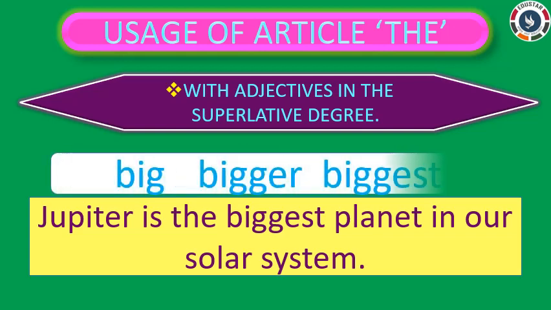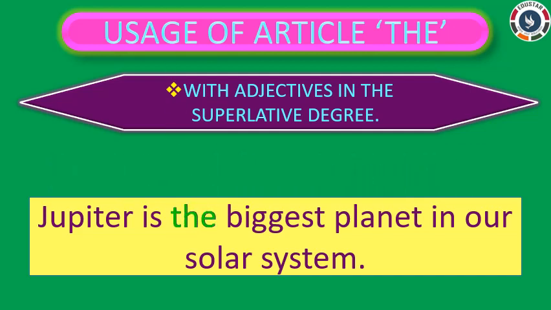When you use the superlative degree in a sentence to compare more than two people or things, we use article the before the adjective. Here, I am comparing the planet Jupiter with all the other planets. Hence, I use article the before the adjective biggest.